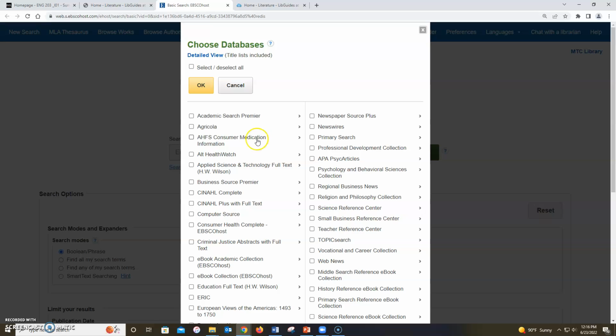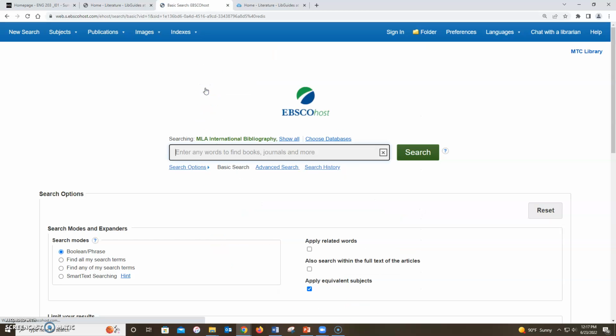However, another good database to use would be Academic Search Premier, which is a more general database, meaning it has articles on many different subject areas. I've found that Academic Search Premier may have articles that do not appear in the MLA bibliography and vice versa, although often you just get duplicates of the same article in a search. To search both at once, just click on the box next to Academic Search Premier and then click OK.